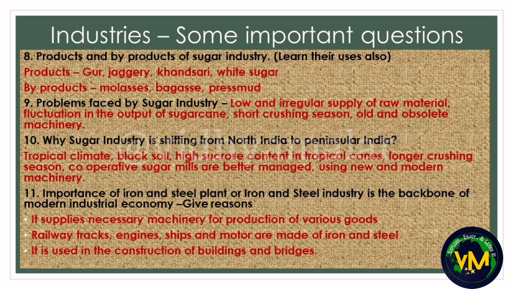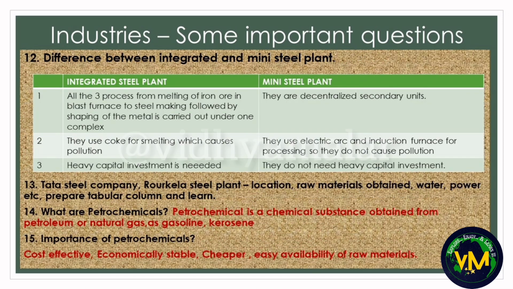Then the importance of iron and steel plant is very important because it forms the backbone of modern industrial economy. Then the difference between integrated and mini steel plant. Then when it comes to Tata Steel Company and Rourkela Steel Plant, please prepare a tabular column and learn its